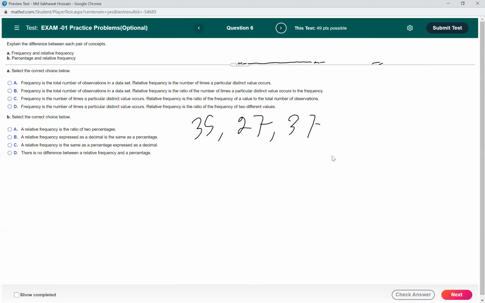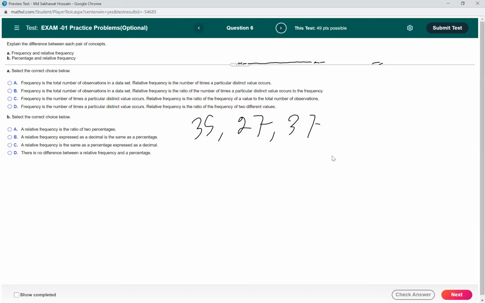The next problem is to explain the difference between each pair of concepts. We have frequency and relative frequency, and we have to find the correct definition of each. The first option says frequency is the total number of observations in a data set. No, this is not correct. Frequency is not the total number of observations. B is also not correct.